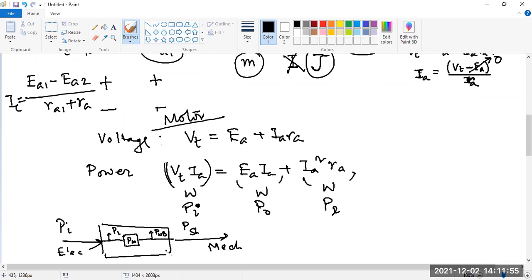So what is PM here? Mechanical power, what is the expression of mechanical power? PI minus PL, that is EA into IA. So this is the mechanical power.